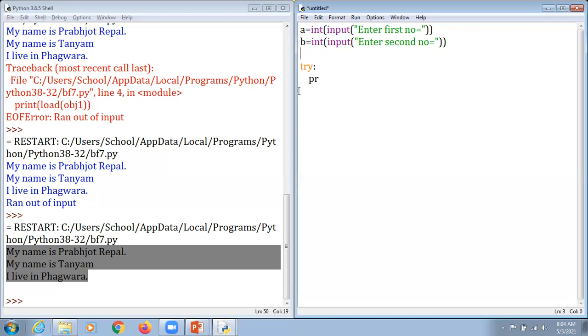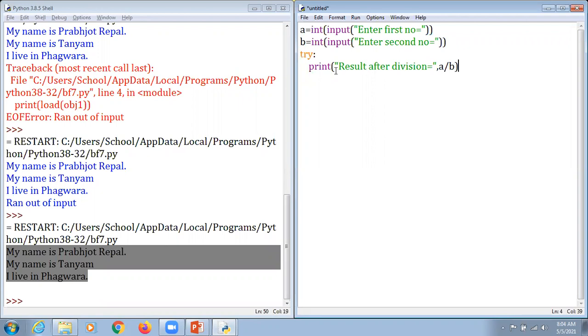Okay, no issues with that. There is no need to mention that particular part. We can simply write try, print result after division is equal to, a divided by b. And here it is okay.